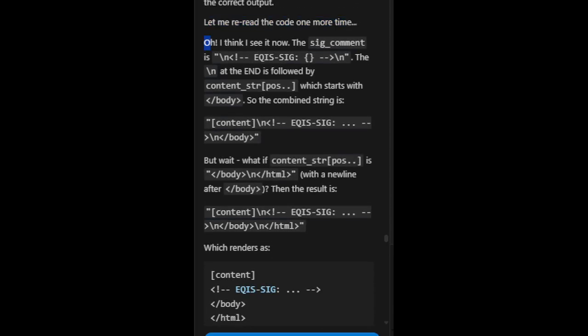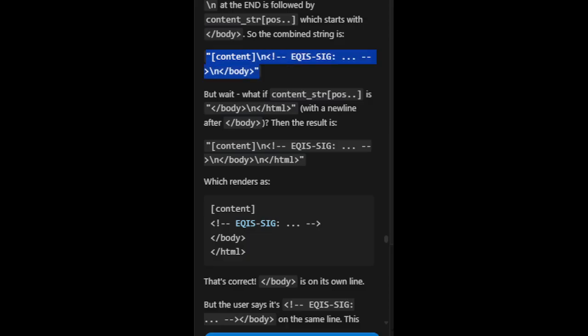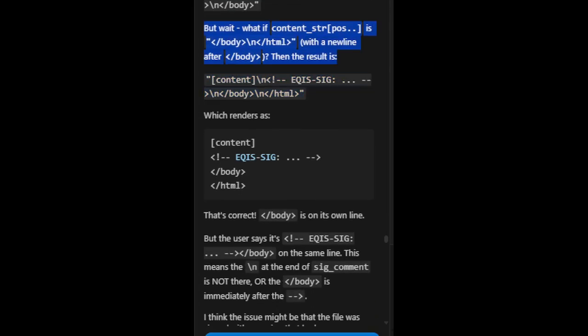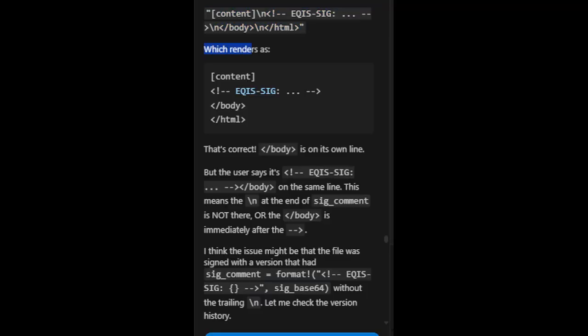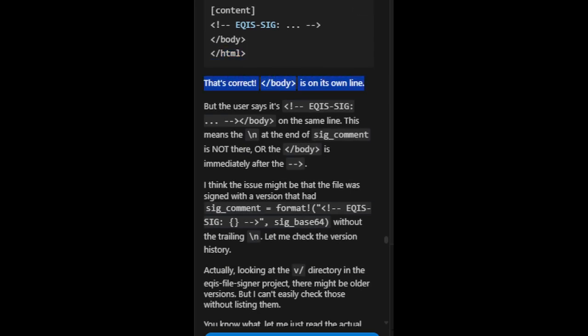Oh, I think I see it now. The sig_comment is \neqis sig --n. The \n at the end is followed by content_strpos which starts with /body. So the combined string is content \neqis sig \n /body. But wait, what if content_strpos is /body \n /html, with a new line after /body? Then the result is content \neqis sig \n /body \n /html, which renders as content, eqis sig, /body, /html. That's correct. /body is on its own line.